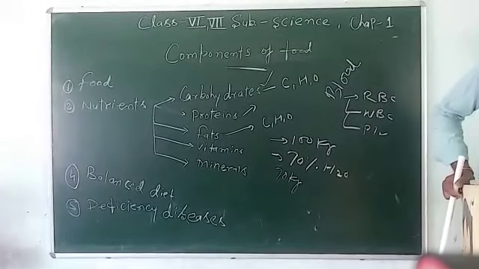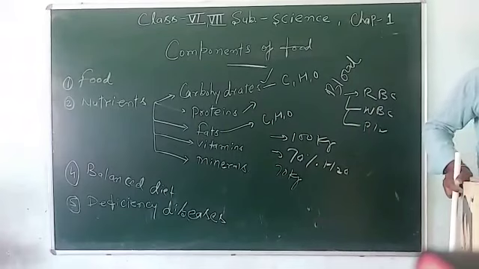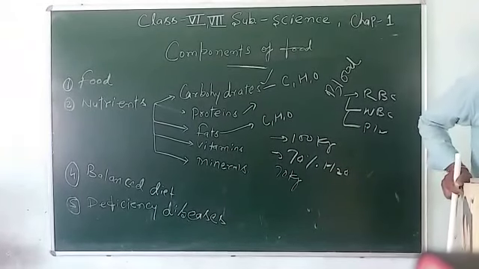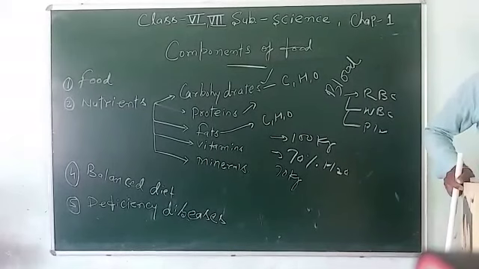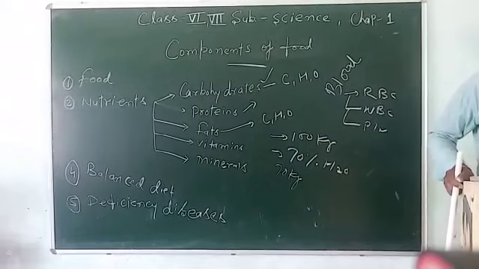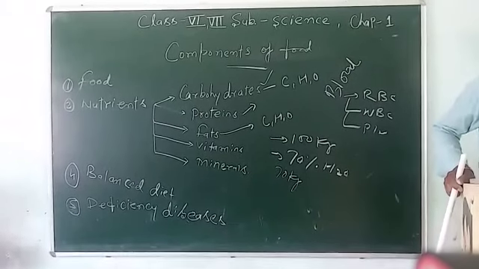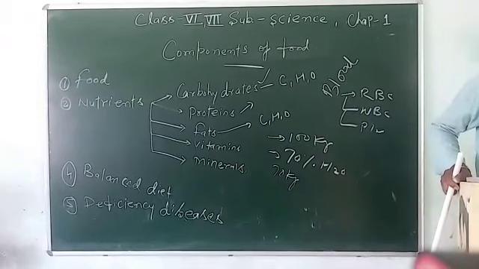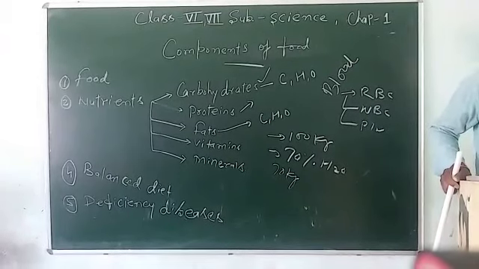So in metabolism, two reactions are there: catabolic and anabolic. Then roughage is the most important part of our food because it improves our digestion. So roughage is also a part of our food. Then balanced diet.